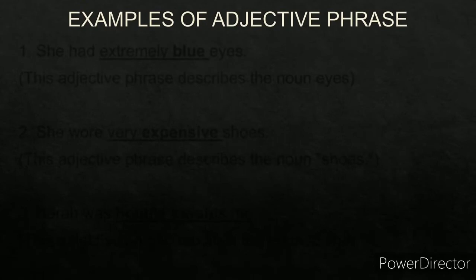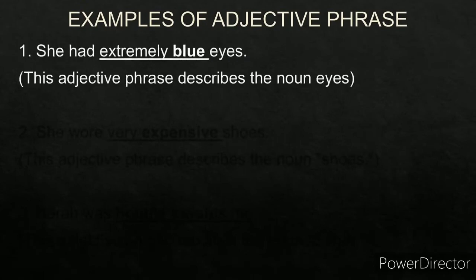Now some of the examples of the adjective phrase. She had extremely blue eyes. Now this is an adjective phrase that describes the noun eyes. So an adjective phrase basically consists of an adjective which describes a noun or a pronoun. So here the noun is eyes. It is giving more information about the eyes. Extremely blue eyes. So extremely blue is the adjective phrase.